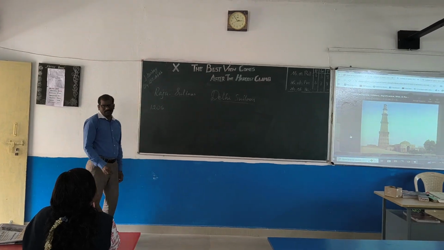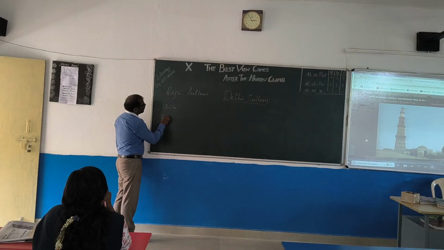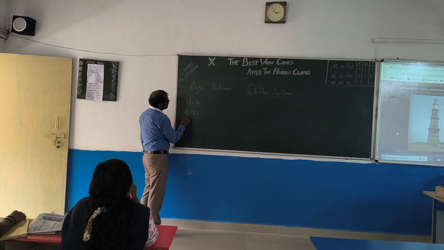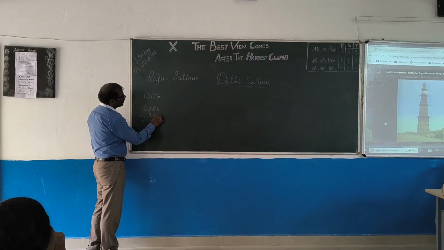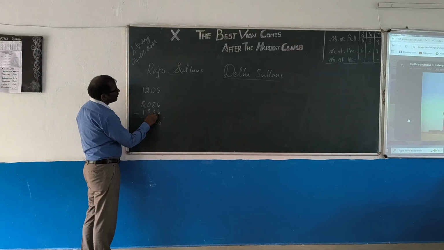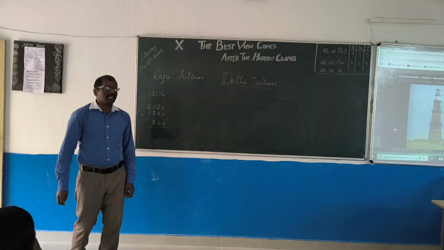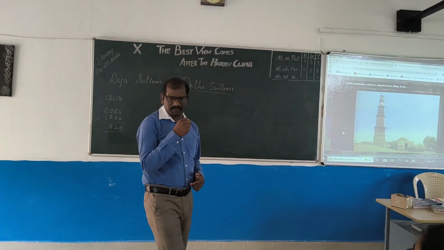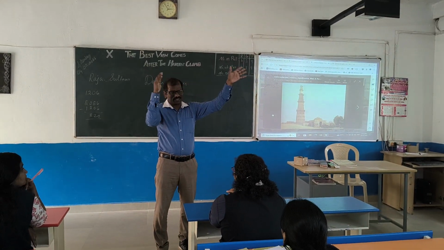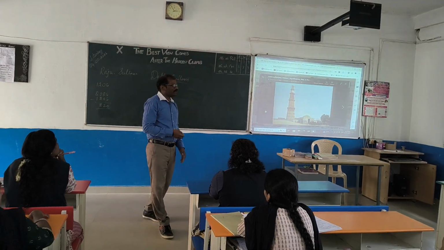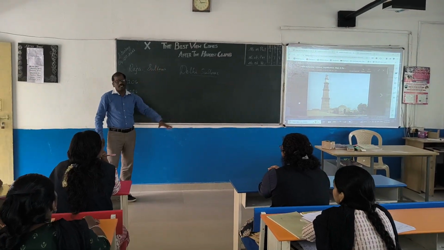Somebody will be very smart in maths, so you can divide, 2026 minus that. Then 820. So 820 years before, we are going back in a time machine. We are going to study what happened 820 years before in India, particularly near the Delhi area.